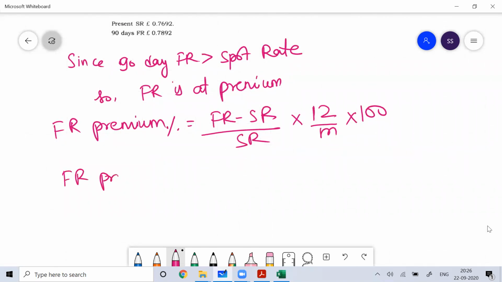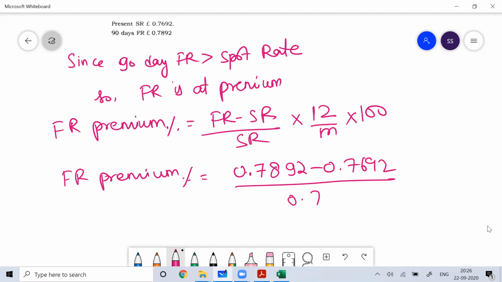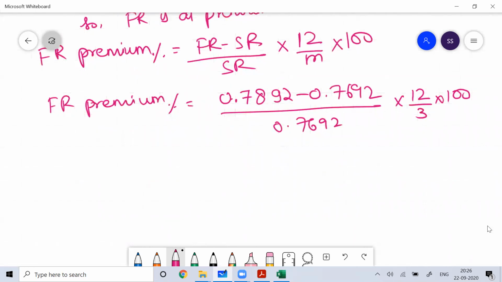So the forward rate premium percentage is 0.7892 minus 0.7692, divided by 0.7692, into 12 by 3, into 100.